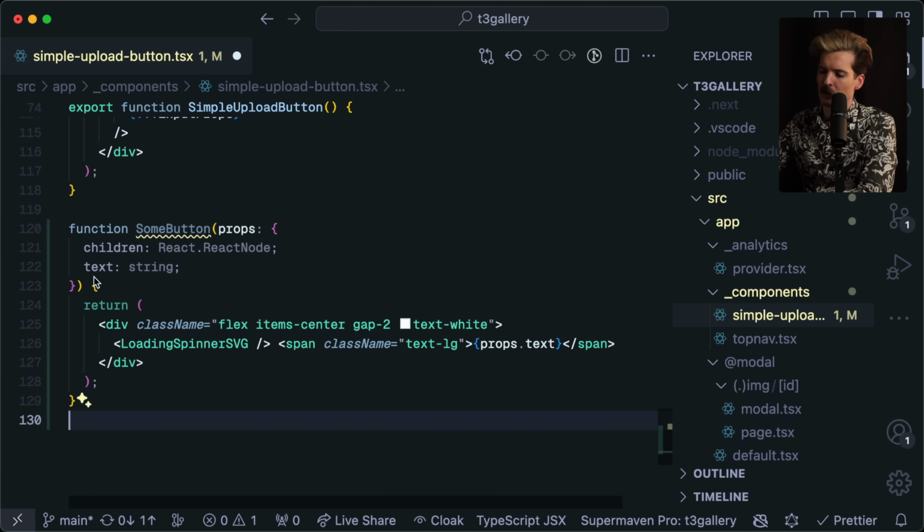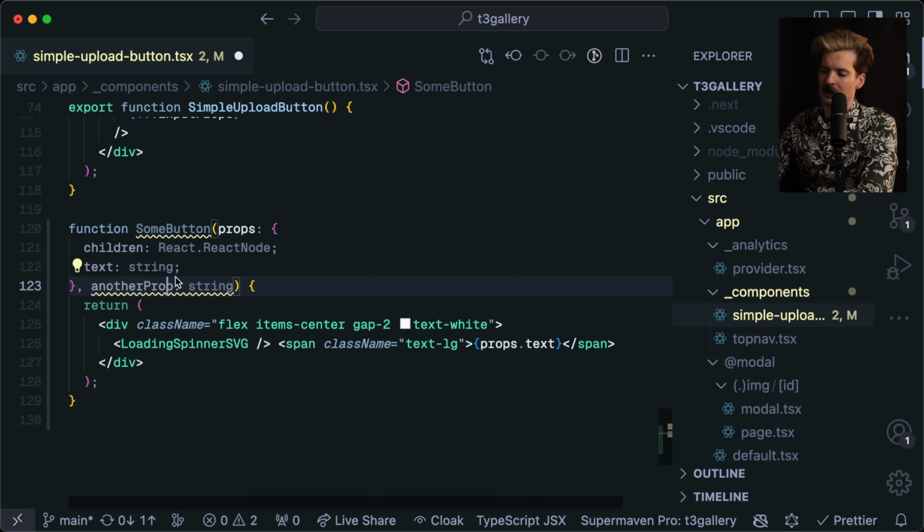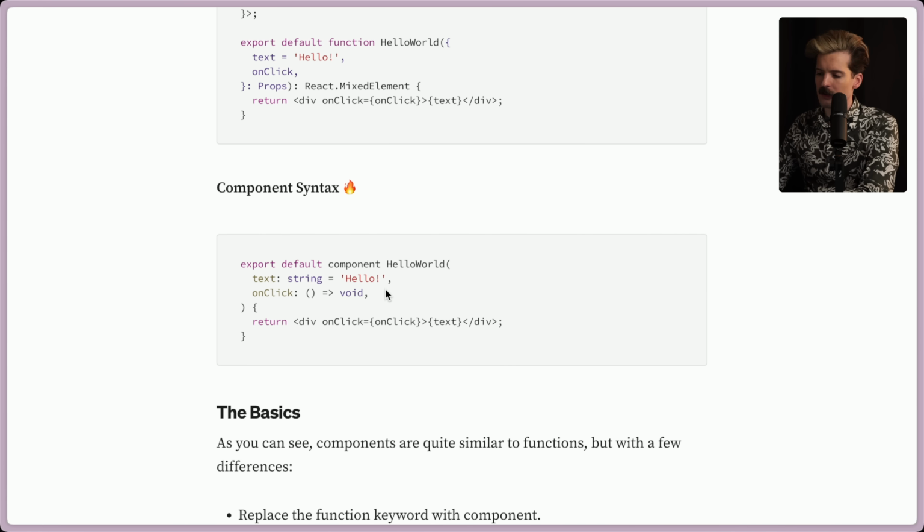Because you can't pass multiple props to a component anyways. I couldn't have another prop of string. You can't do that. With React components, when you're mounting them in JSX, everything you pass gets put into a single prop object. Because of that, you have to use an object for what you're passing into the component. This is doing that under the hood for you. There's a compiler step that turns this into a single object, but it makes the syntax for managing this all significantly cleaner. I actually like this a lot.